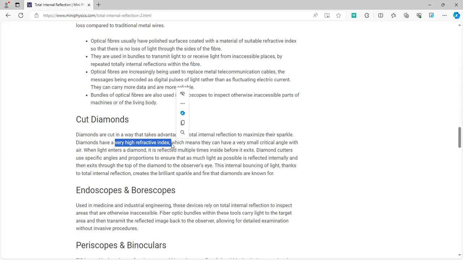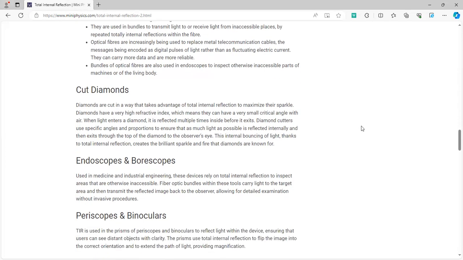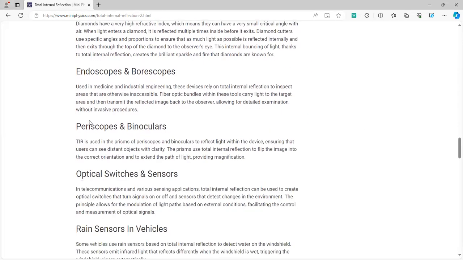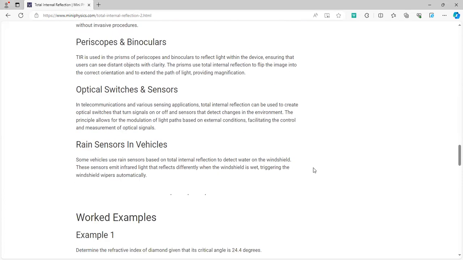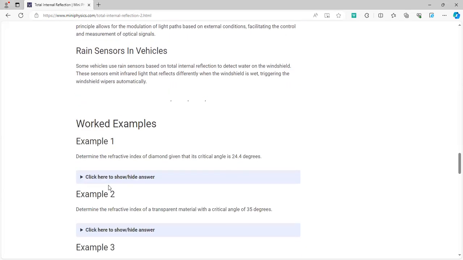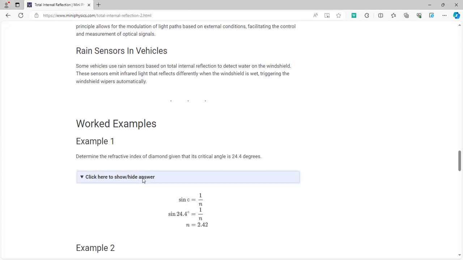Similar is the case with endoscopes. Endoscopes are used in GERD patients in medical life, and in the case of periscopes, we talked about reflection and refraction and how drivers use it in everyday places. So this is the concept of total internal reflection. I hope you got the basic concept.